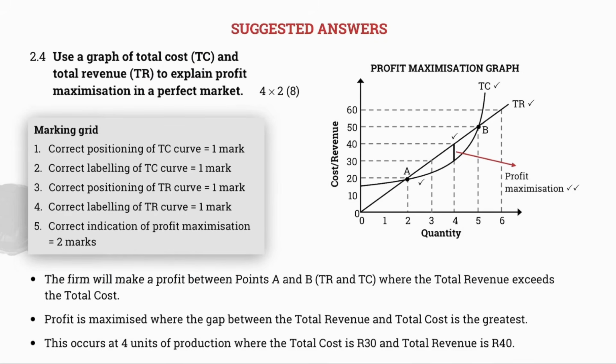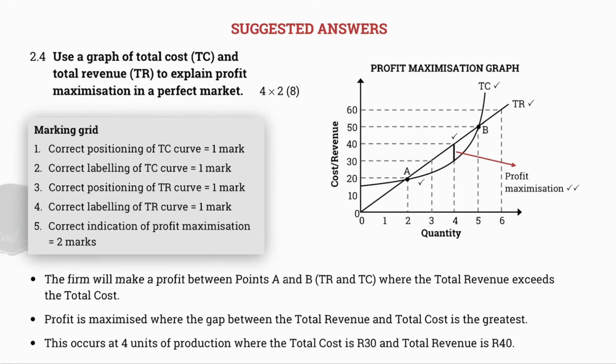At this stage, grade 12s, I'd like to provide you with some general tips and advice regarding the 8 markers in general. You will notice on the marking grid that 4 marks are assigned for the correct positioning and labeling of the total revenue and total cost curves.